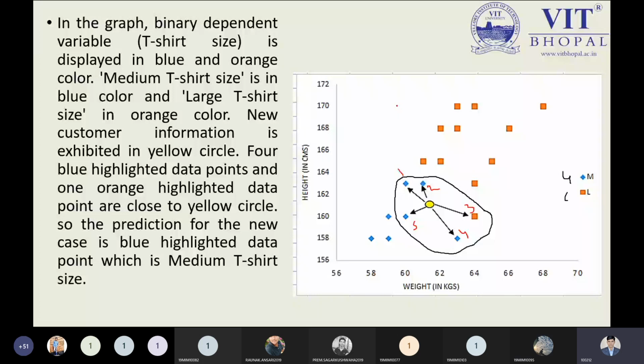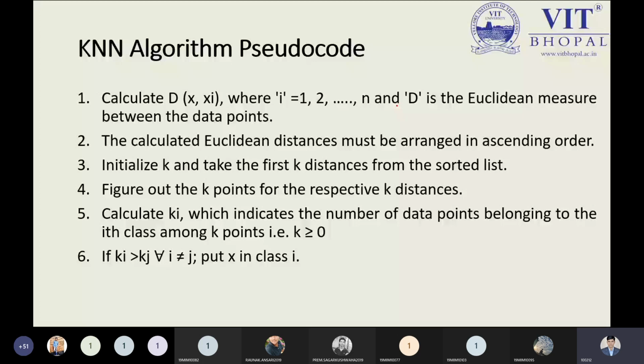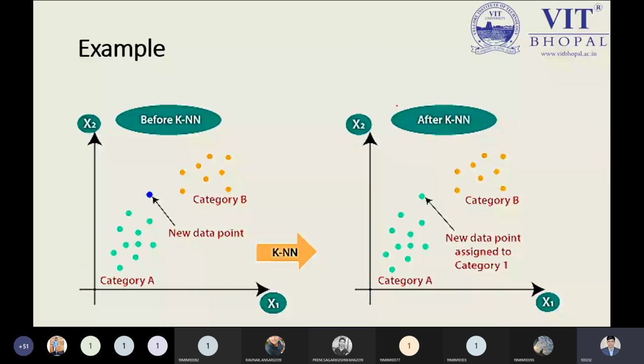See, as I told you, in the algorithm we have regression and classification, mean and mode. But I removed those parts. Here we have the simplest pseudocode, and this is the best pseudocode for the KNN algorithm. And the KNN algorithm we have discussed in a detailed manner with an example. This is another example, so no need to explain over here. I'm skipping all these slides because we have already discussed our concept properly. So we have the same example as you can observe over here.